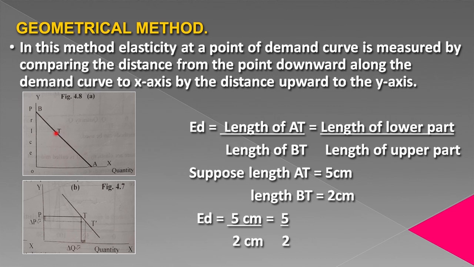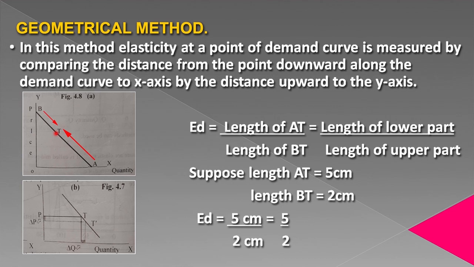This means that distance from the point downward, this one is your downward distance, divided by upward distance. AT is a downward distance and BT is a distance upward to y-axis.